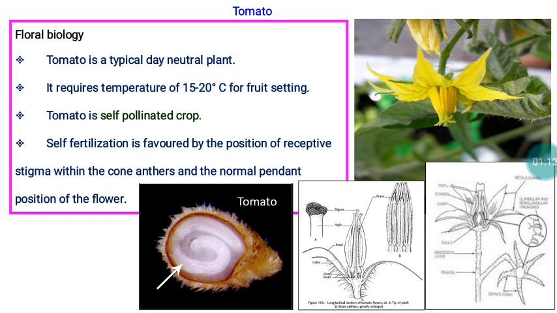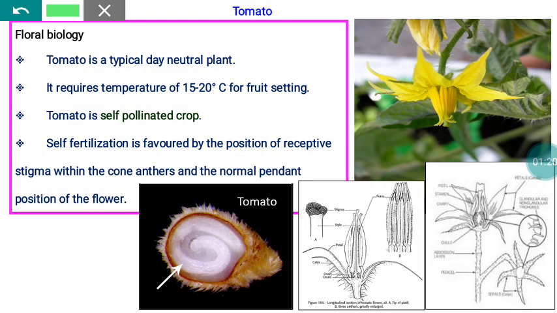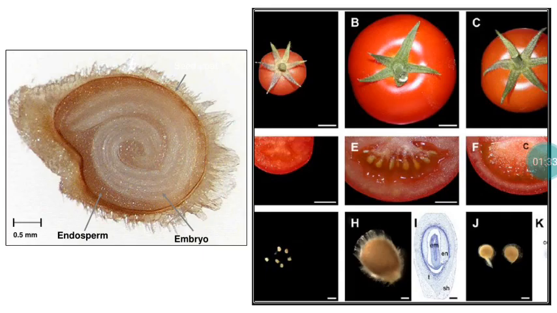Normally the stigma is well surrounded by the anther cone. So here you can see that the stigma is totally surrounded by the anther cone, and it's also hanging down. Because of these features, tomatoes are self-pollinated.